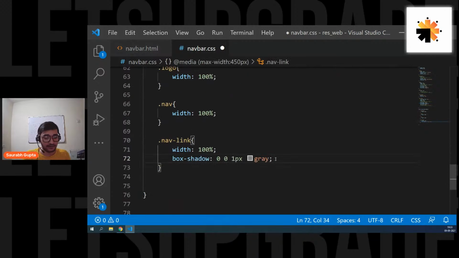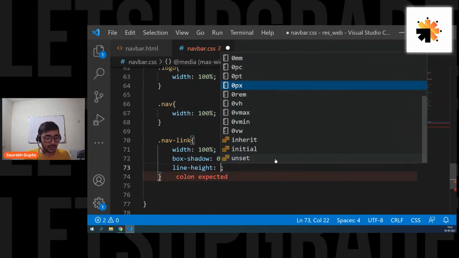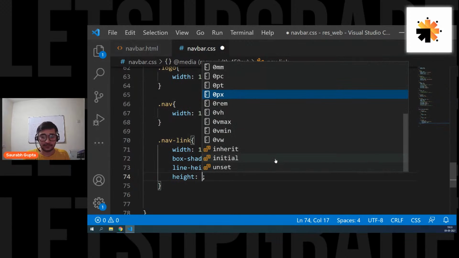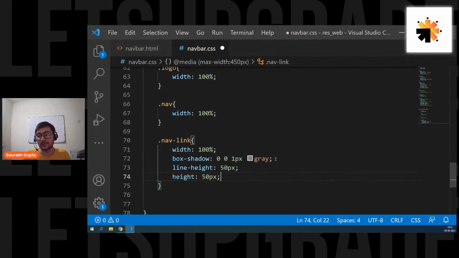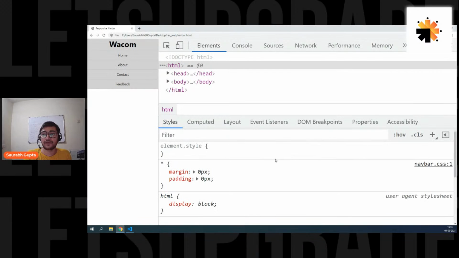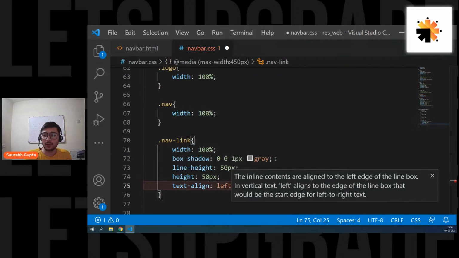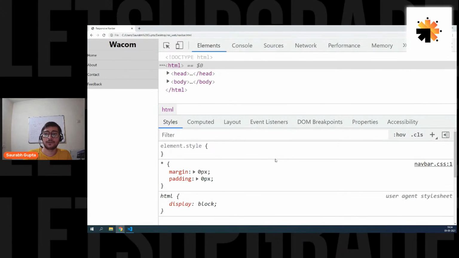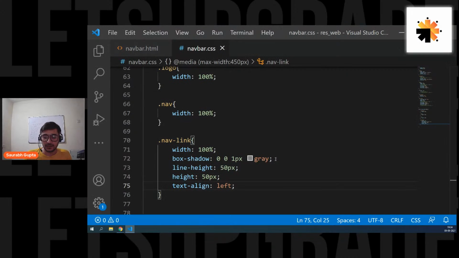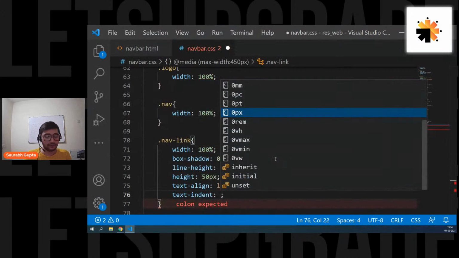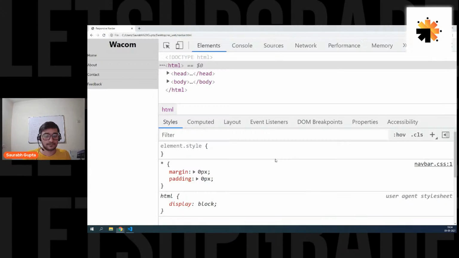Come to mobile phone. Give it here. Line height 50 pixels and height, because I want these things to only apply in mobile phones. So give it here. Perfect, fine. Okay, and also text-align towards left. I don't want it to be in center in mobile phones. Here we go. And I also want a little gap. So for that, I can have like text-indent of 30 pixels. Here we go, like this. So you can have something like this.